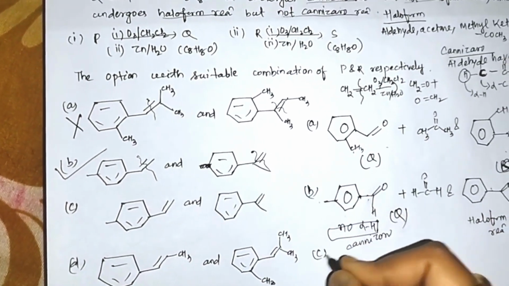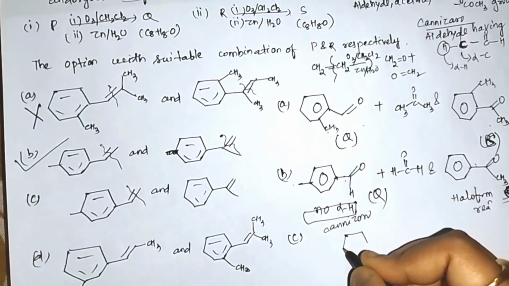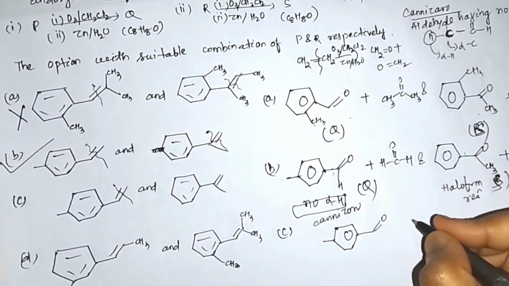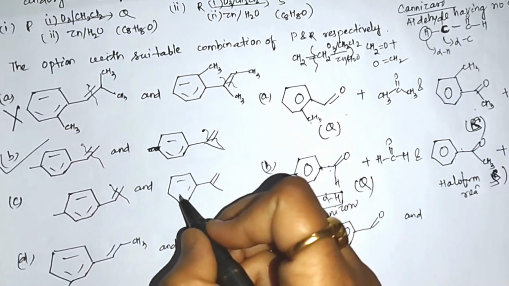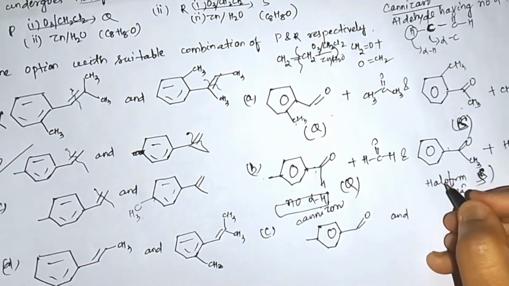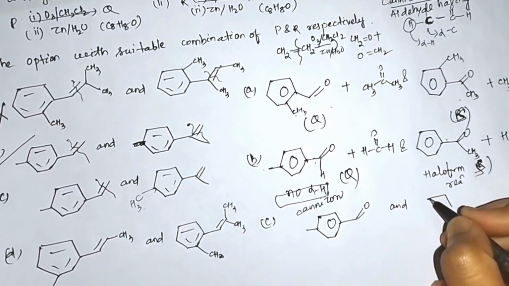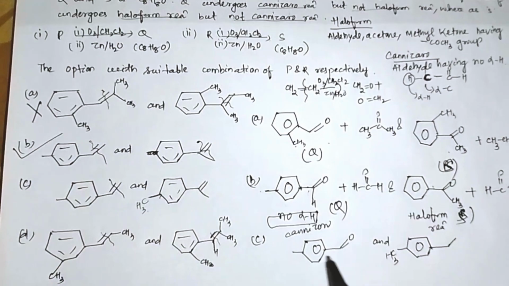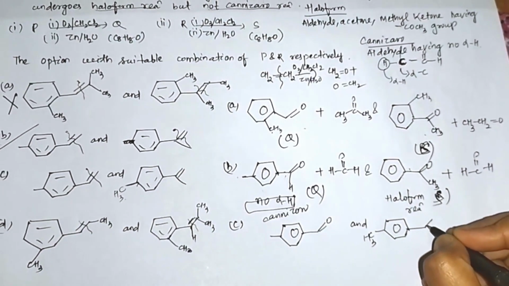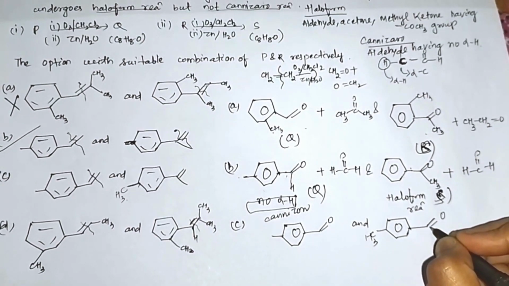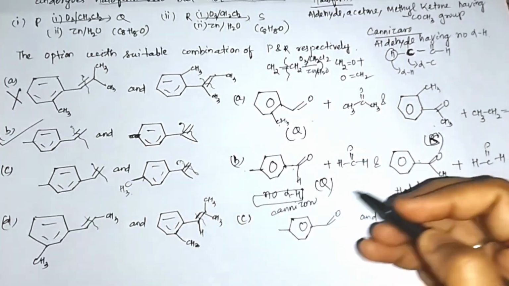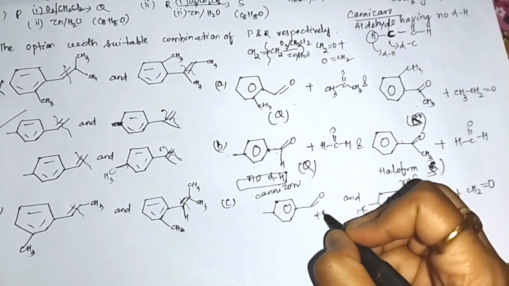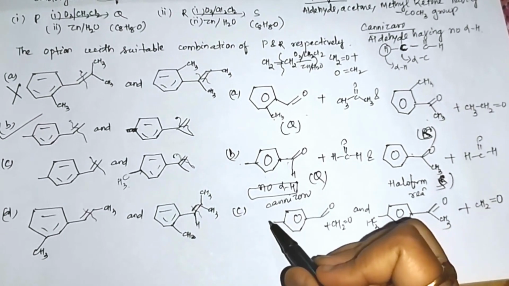Next, come to option C. In option C, I will simply break this bond. So I will get double bond O, and here CH3 is present. The products formed: this bond is broken, double bond O CH3 plus CH2 double bond O. In this one, 6, 7, 8, 8 carbons are present.